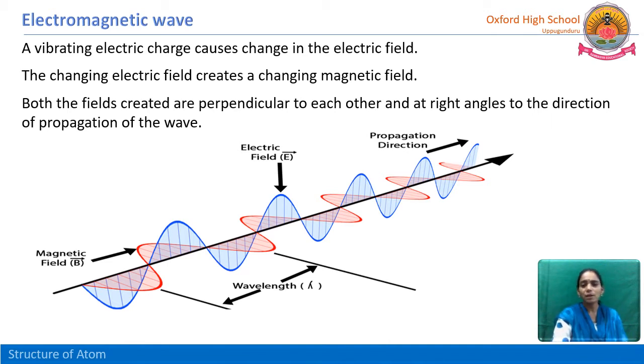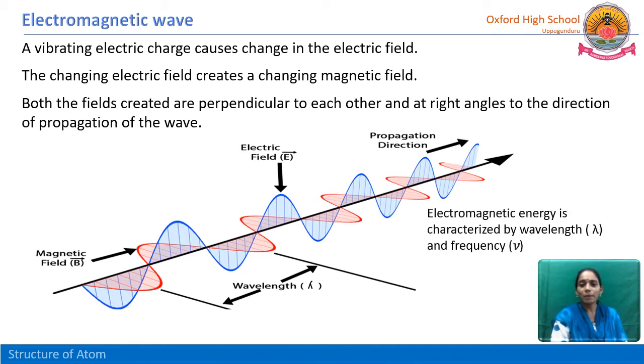So here electromagnetic energy is characterized by wavelength lambda and frequency nu. So we can express it as c equal to lambda into nu.